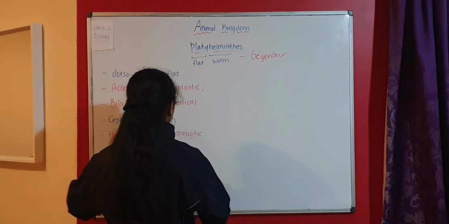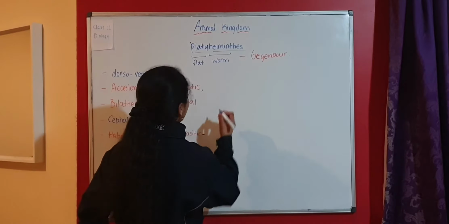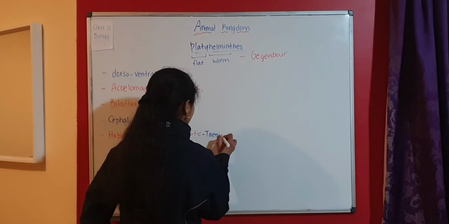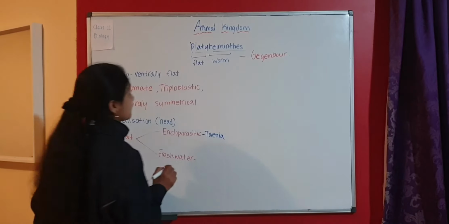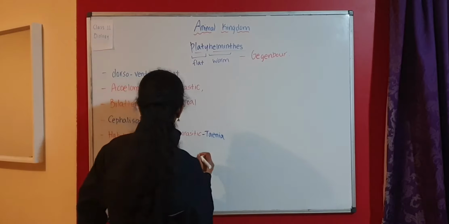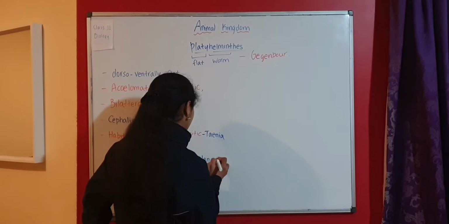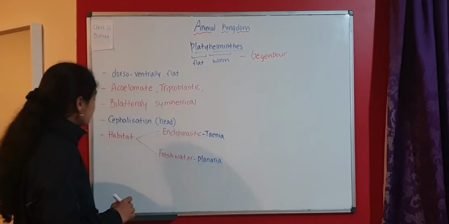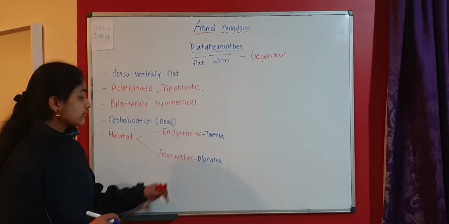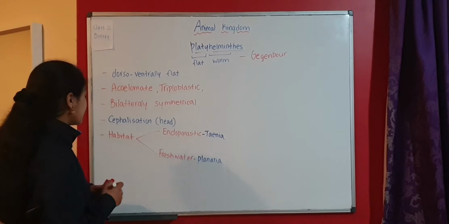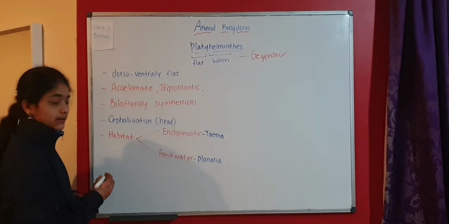An example of an endoparasitic flatworm is Taenia. A freshwater Platyhelminth example is Planaria. So habitat: endoparasitic, example Taenia, and freshwater, example Planaria. This is about the habitat.